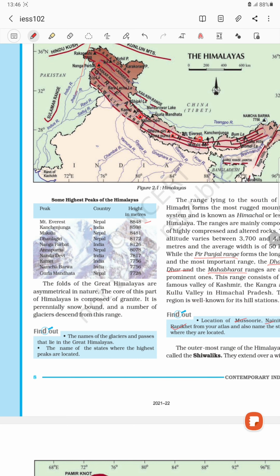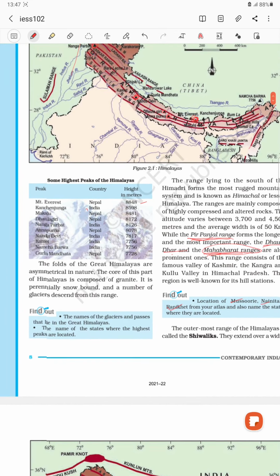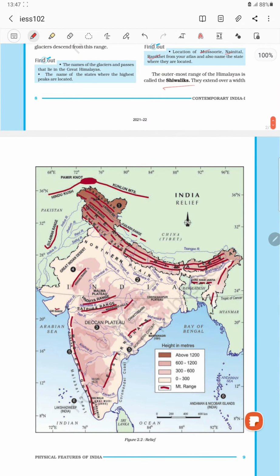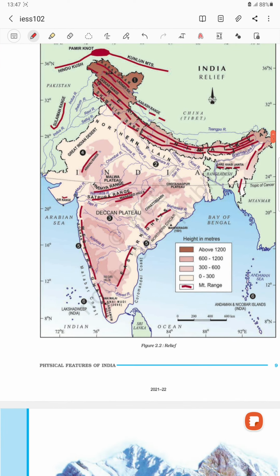Also you have to remember the Pir Panjal. Which mountain range has the Pir Panjal range? Which has the Dhauladhar range? Which has the Mahabharat range? You have to remember those things. These ranges are present in the Middle Himalaya, that means Himachal Himalaya. Clear? Now the lower Himalaya, we already told about that. The lower Himalaya is termed as what? Shivalik. Clear? These are the physical map of India.